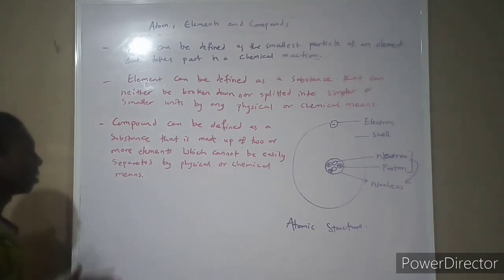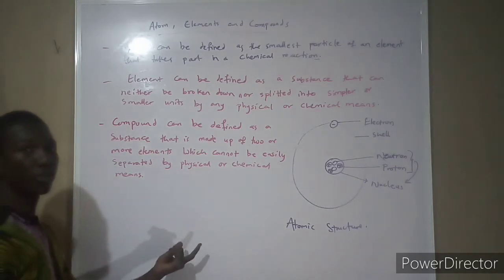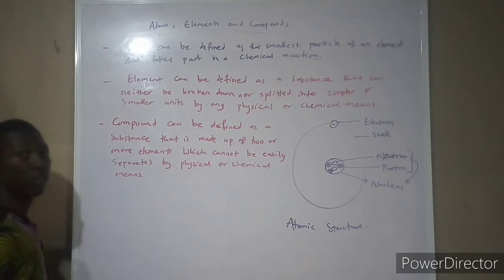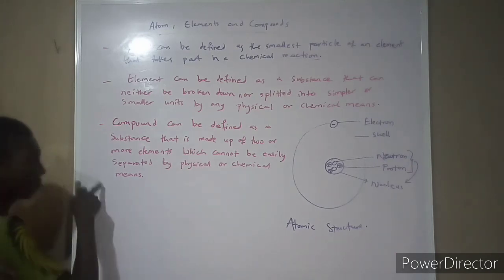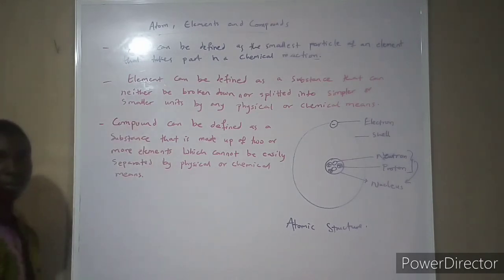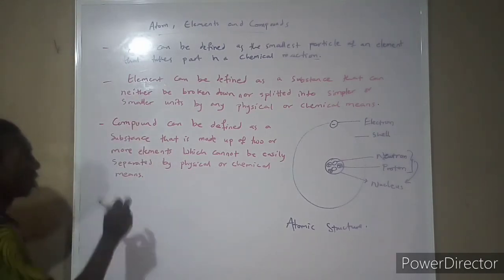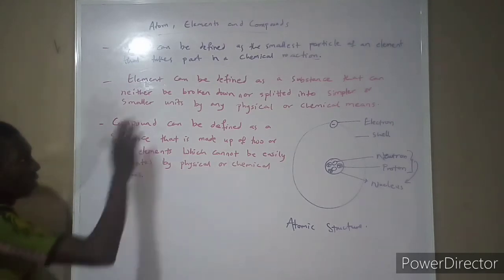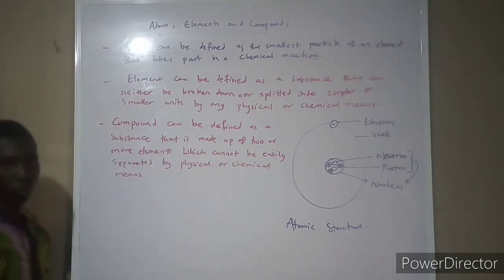So in the first place, I said hydrogen coming together with chlorine, they became hydrogen chloride, right? Now that hydrogen chloride is a compound, but hydrogen separately, chlorine separately is an element. While the structure I drew is just the atomic structure of hydrogen, and the other one is the atomic structure of what? Of chlorine. So I hope all this is clear.